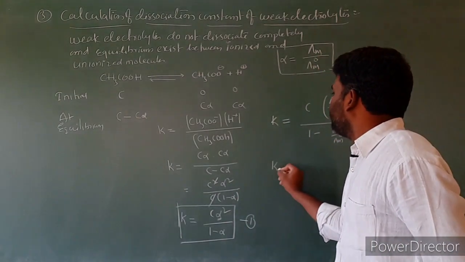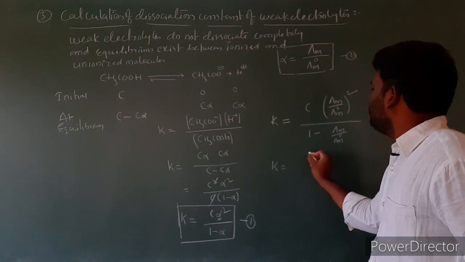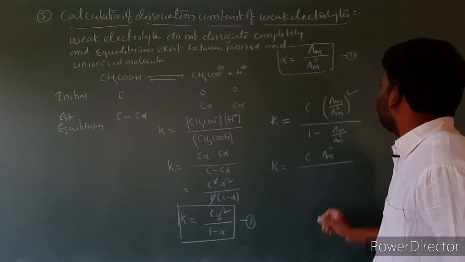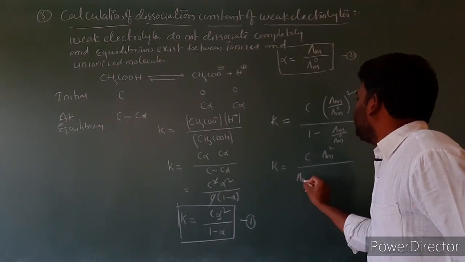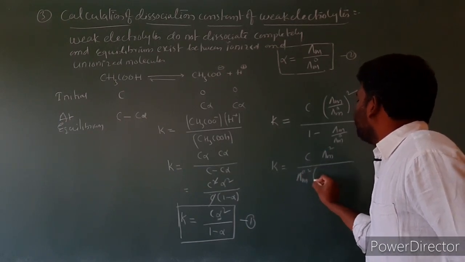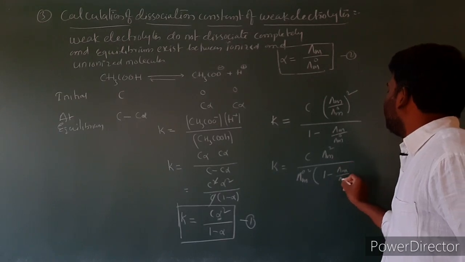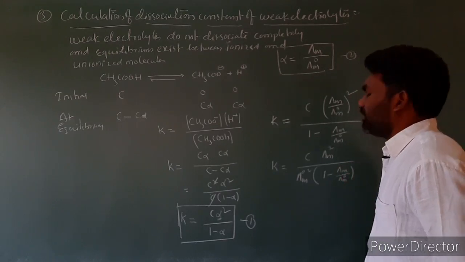Then K is equal to C into lambda m square by lambda m naught square, into 1 minus lambda m by lambda m naught.